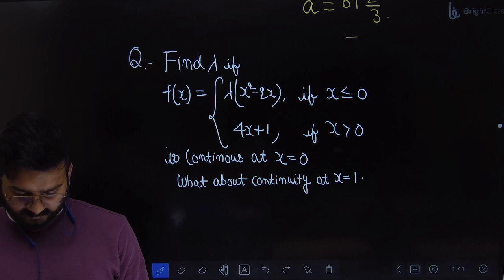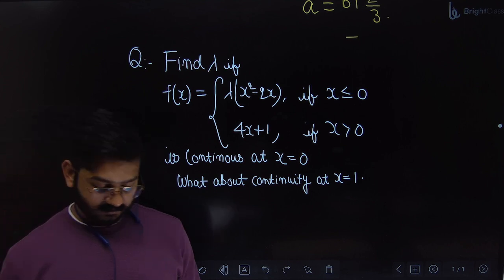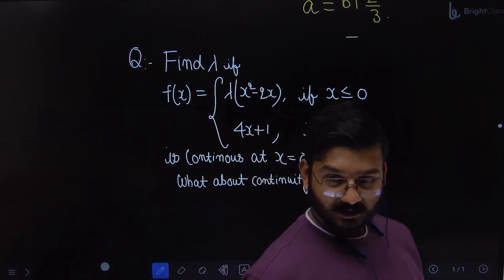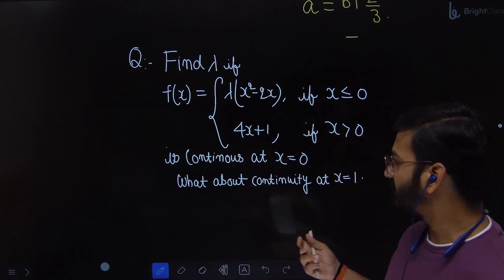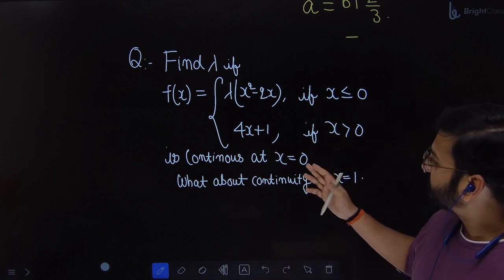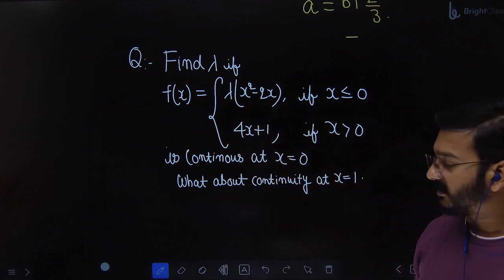For what value of lambda is the function defined by this continuous at x equal to 0? So no value. Acha, okay, I understood what you are telling. There is no value for that.